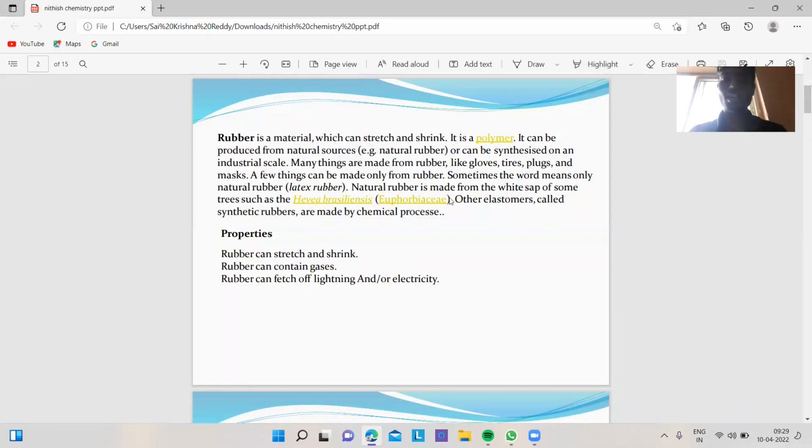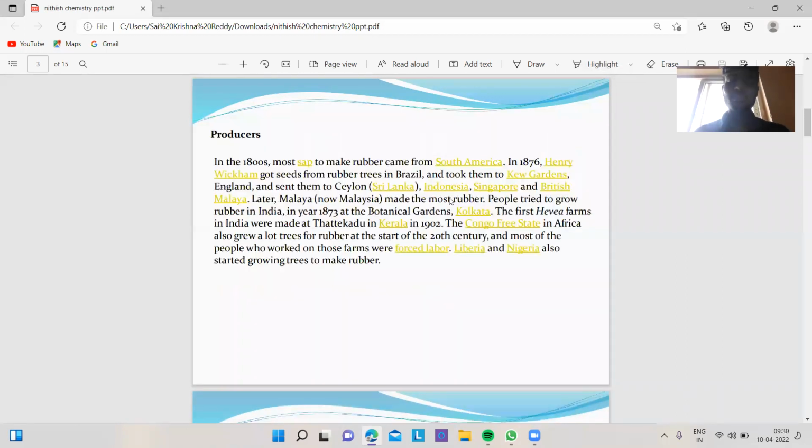Sometimes the word means only natural rubber. Natural rubber is made from the white sap of some trees such as Hevea brasiliensis. Other elastomers called synthetic rubbers are made by chemical processes. Properties: rubber can stretch and shrink. Rubber can contain gases. Rubber can fetch off lighting and or electricity.